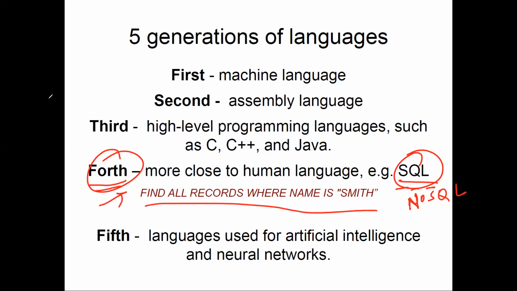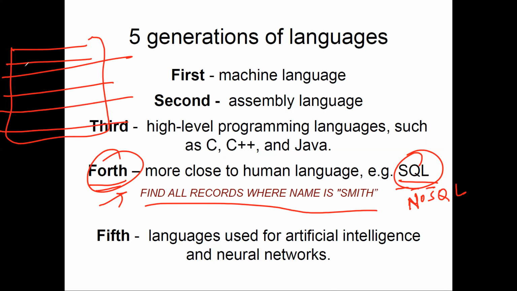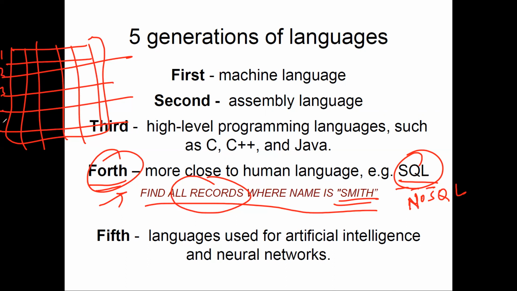This line means, for example, you have an Excel sheet. We all know how an Excel sheet looks. There are lots of rows, right? And there are lots of columns. So when we say find all the records having the name as Smith, let's say I have 100 records, 1, 2, 3, up to 100.